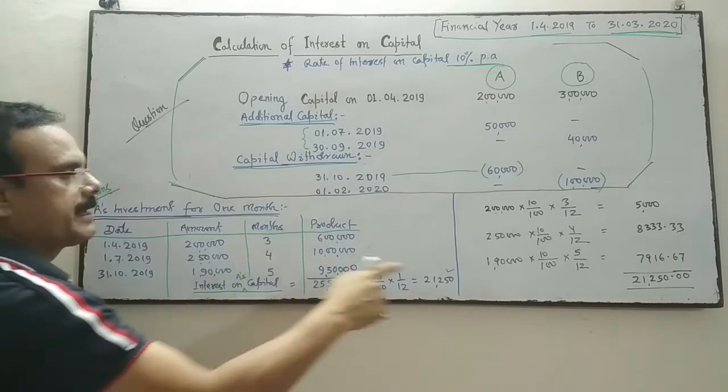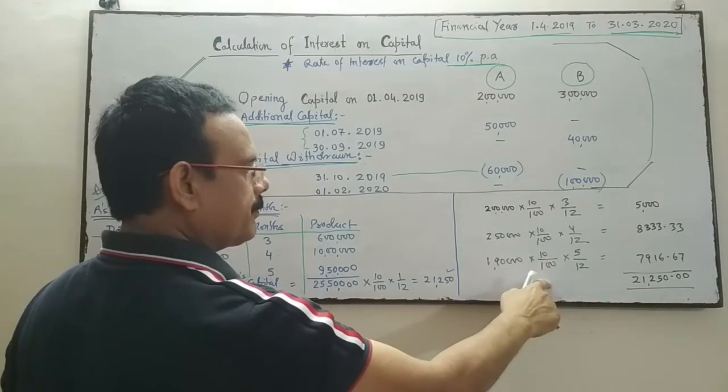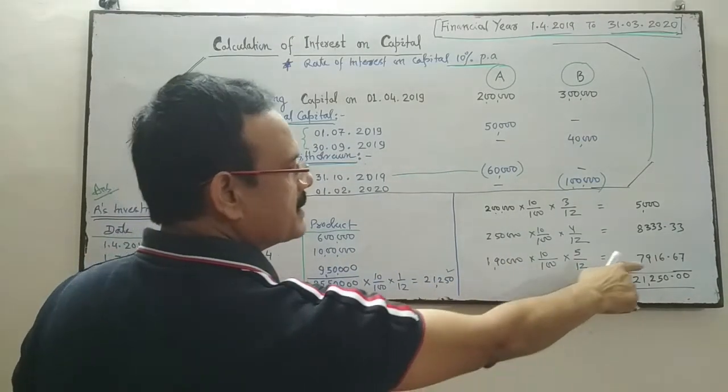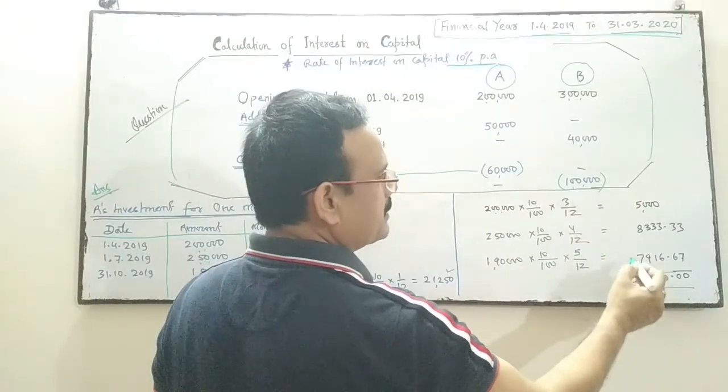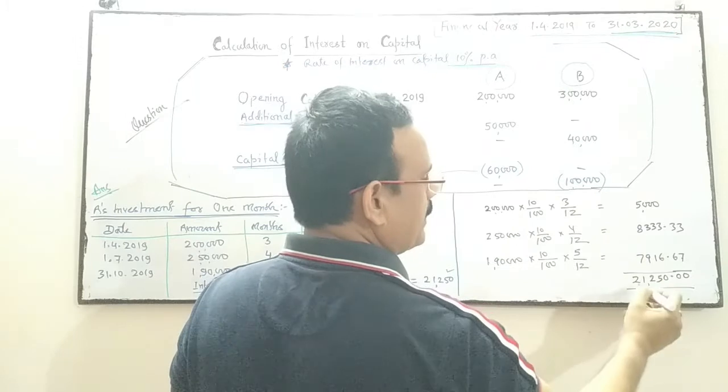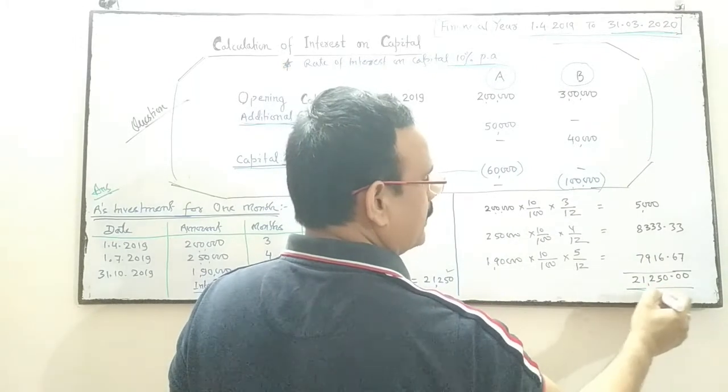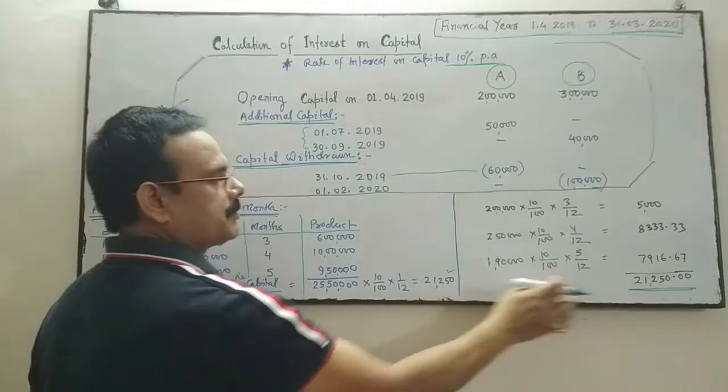Now the capital is 1,90,000 after the withdrawal of 60,000, and this capital is used for 5 months. So 1,90,000 into 10 by 100 rate of interest into 5 by 12, it is 7,916. So total is 21,240. Both will be the same amount.